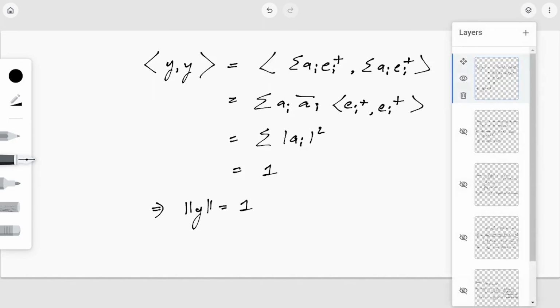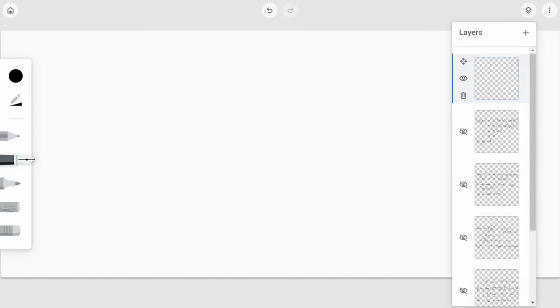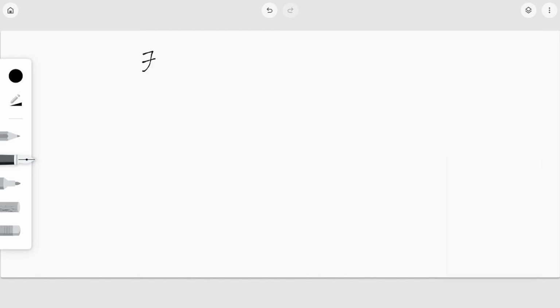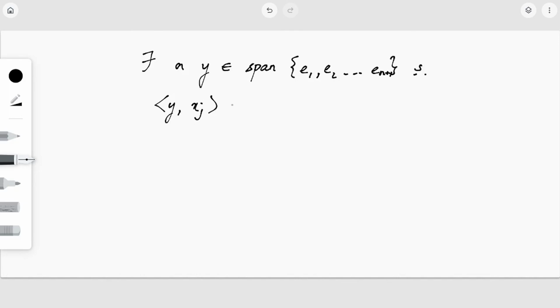So finally what I am going to say is, I can say that there exists a y which belongs to the span of E1, E2, etc. En, such that inner product of y and xj equal to 0 and norm of y is equal to 1.